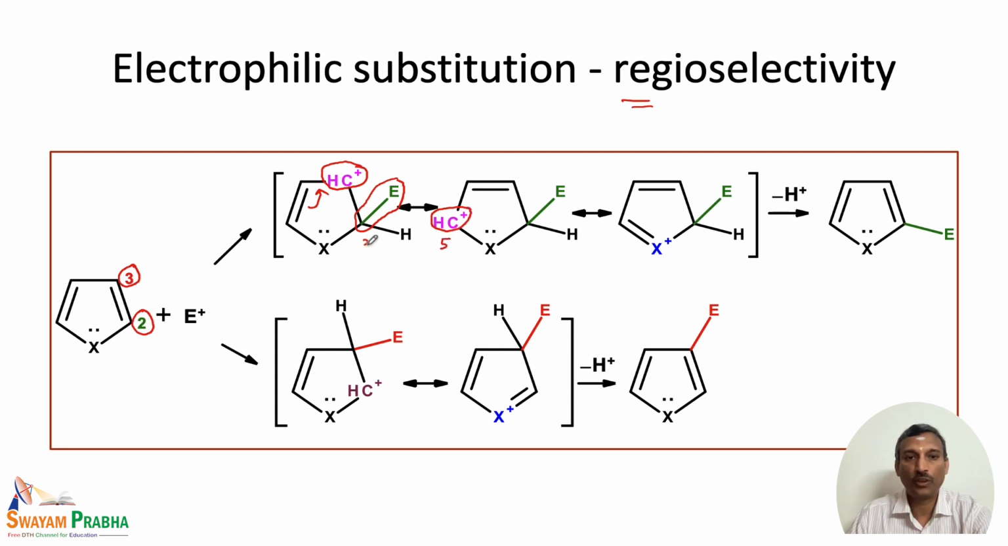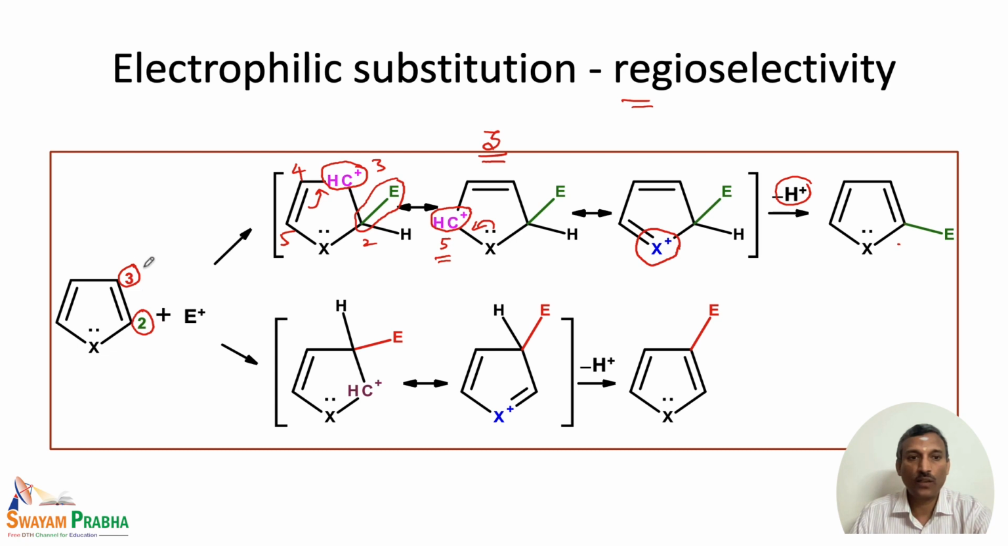So, this is position number 2, this is position 3, position 4 and position 5. First we have a carbocation at position 3, then we have a carbocation at position 5. Now, there is a lone pair on this heteroatom, so it can stabilize this neighboring carbocation, and the heteroatom now has a positive charge. So, we have 3 different resonance structures possible when the electrophile attacks position number 2. And this one can lose a proton to give our final product as a 2 substituted one.